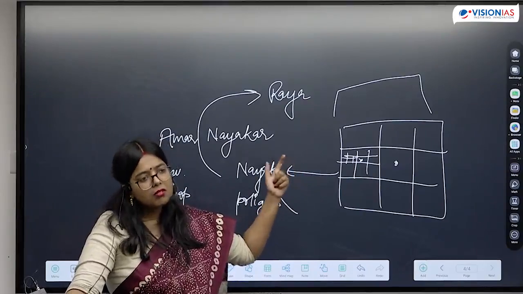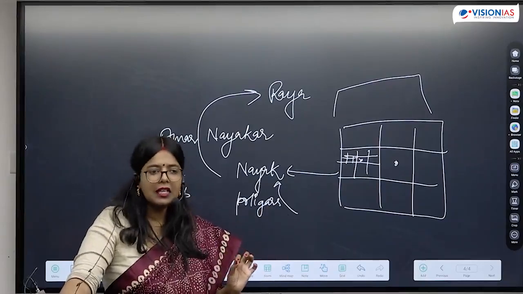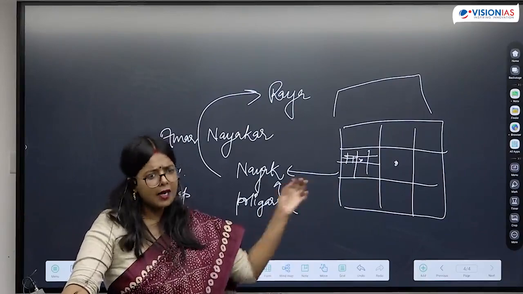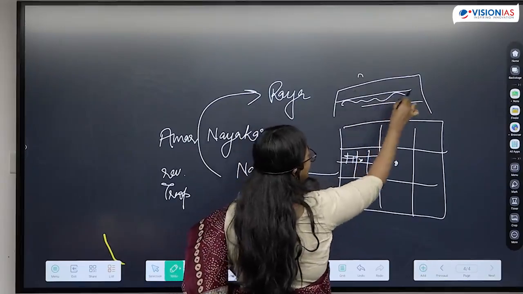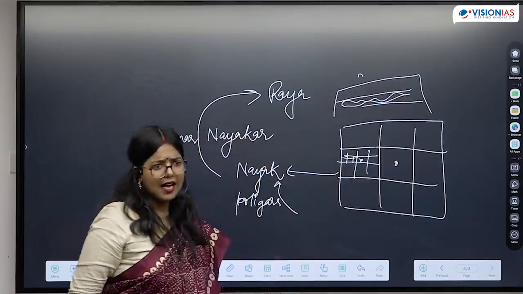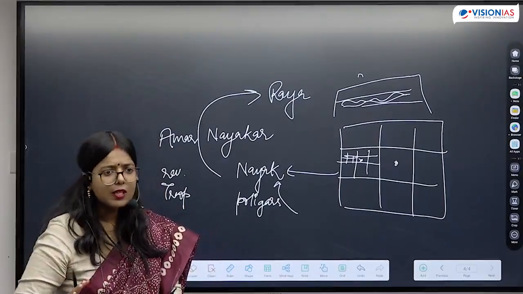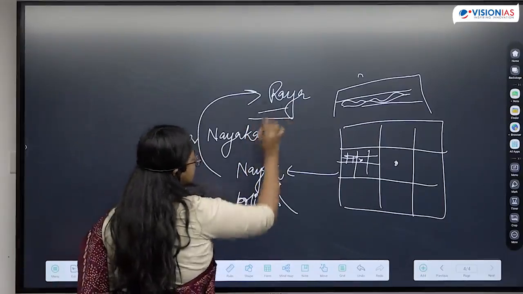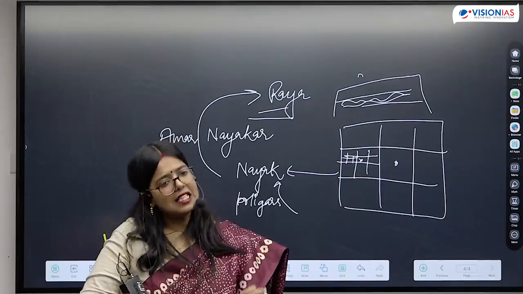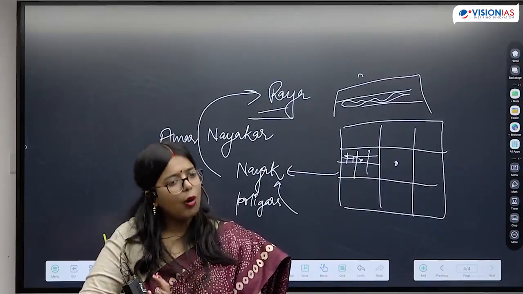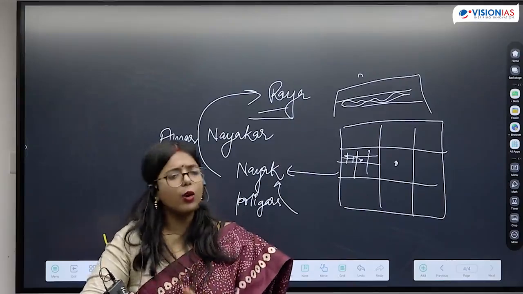During the Vijayanagar Empire, they created a platform called the Mahanavami Dibba. Dibba means platform. The Mahanavami Dibba was constructed, and on it we see a lot of sculptures as well. On the Mahanavami Dibba, the royalty performed the rituals. These polygars, these Nayaks, would come and express their loyalty to the Raya on the day of Mahanavami. On that day, they would give him gifts and say that we are loyal to you.